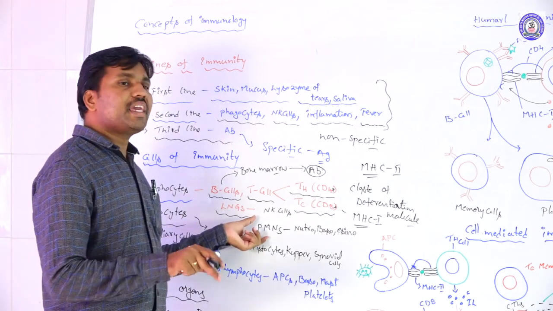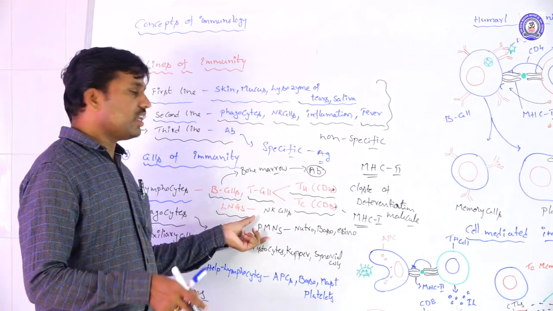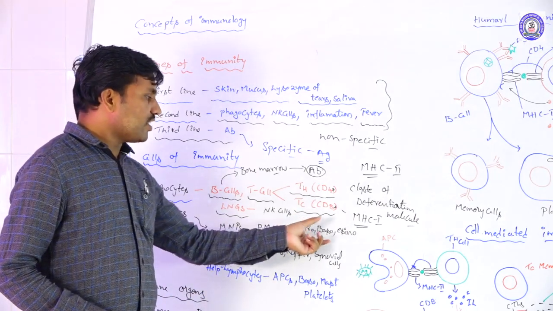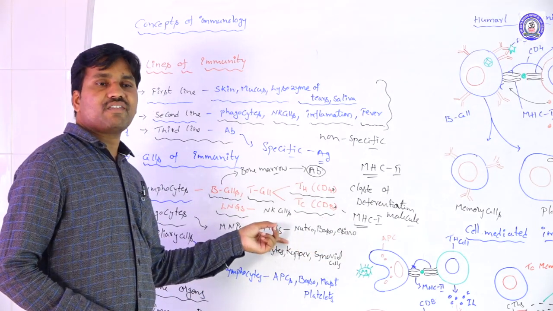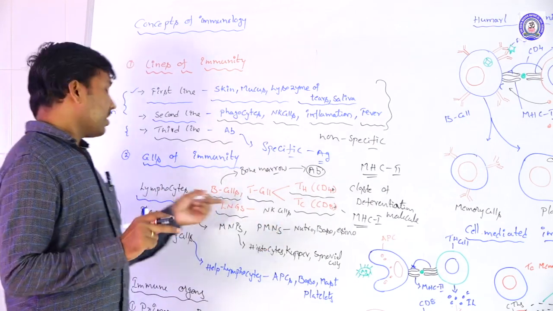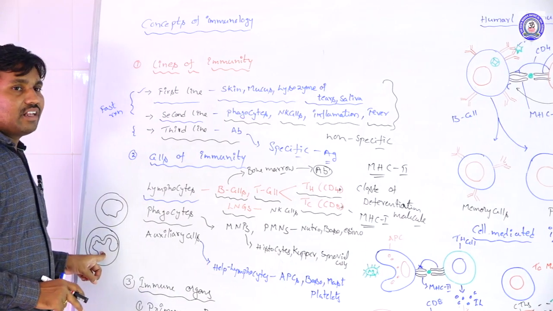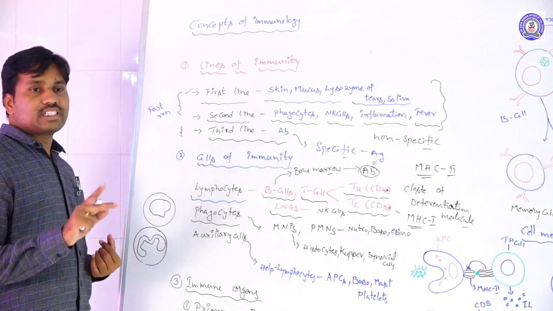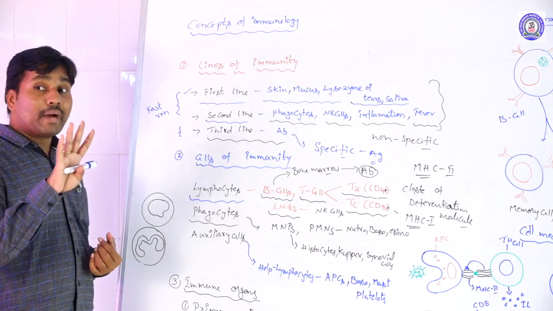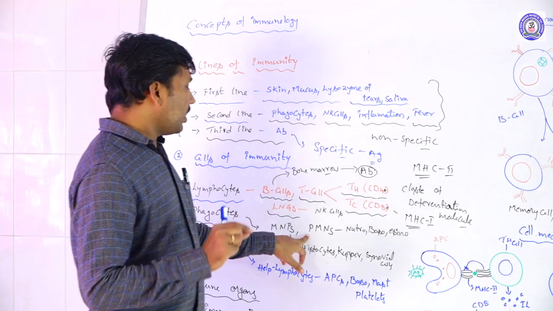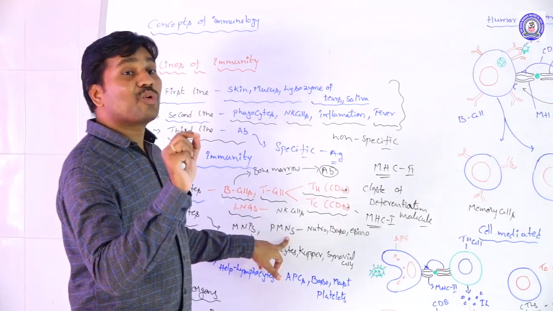Okay, next the PMNs, polymorphonuclear phagocytes: neutrophils, basophils and eosinophils. These are the varieties of WBC cells we know. Their nucleus is 2-lobed, 3-lobed, or multi-lobed, so these are called polymorphonuclear phagocytic cells.